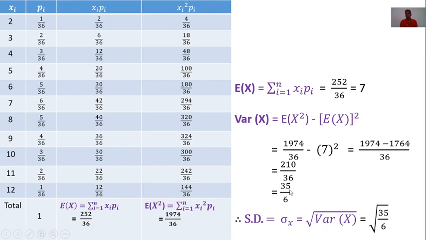Now here variance is 35 by 6. Therefore here we are taking non-negative square root of 35 by 6. Therefore standard deviation is root of 35 by 6. This is the required answer.